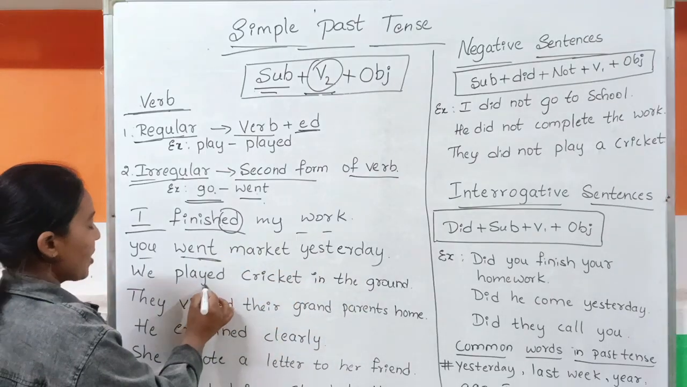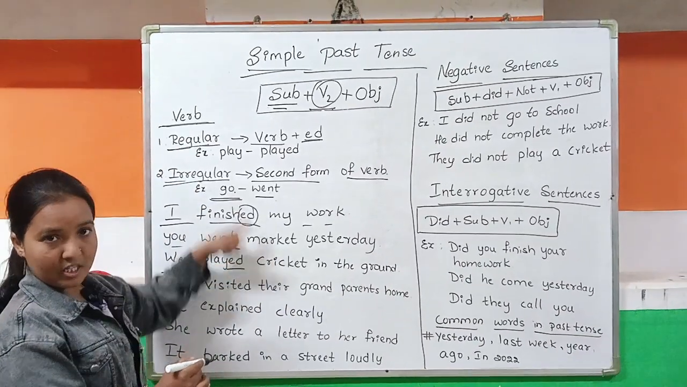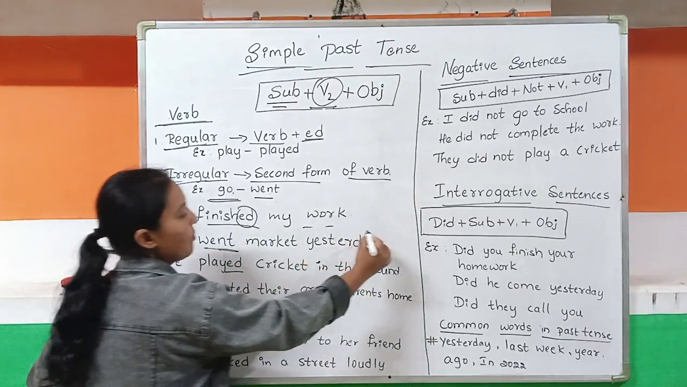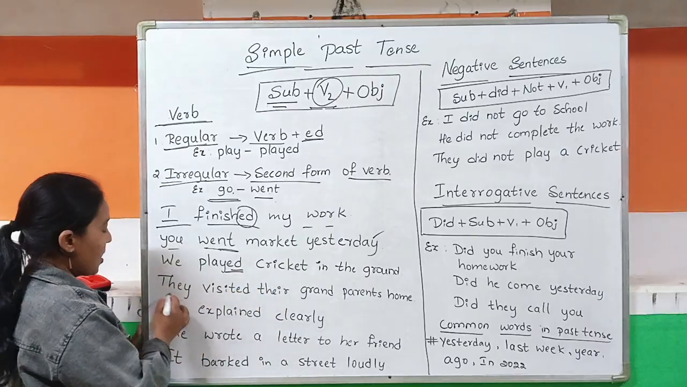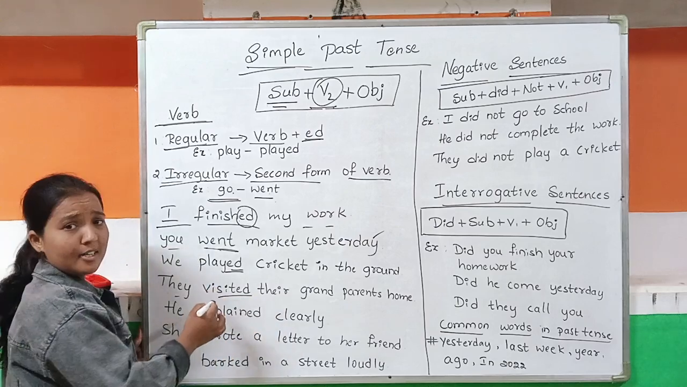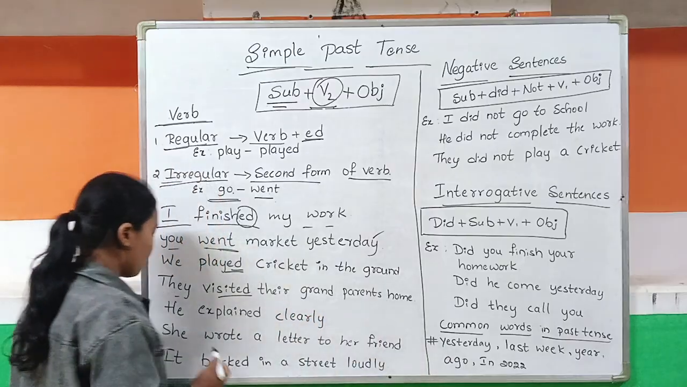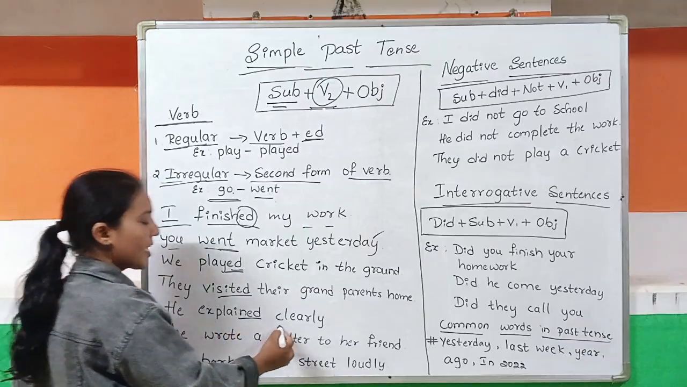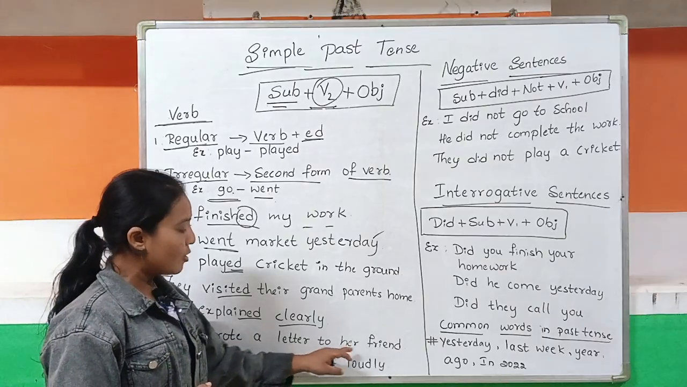See here, you can observe regular and irregular. According to this you can divide these words. Because of that I have added them here. Went is an irregular verb, and played is also a regular verb. And they visited, here also ed came, and that also comes under the regular verb. They visited their grandparents' home, and he explained, here also ed, he explained clearly. And she wrote a letter to her friend.